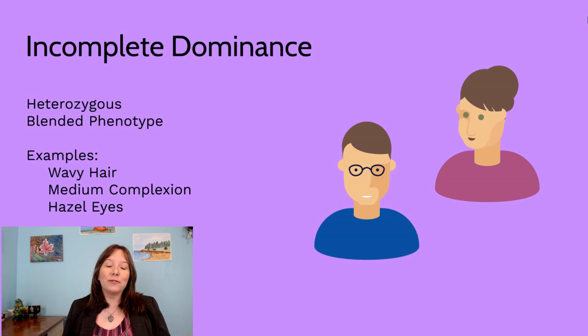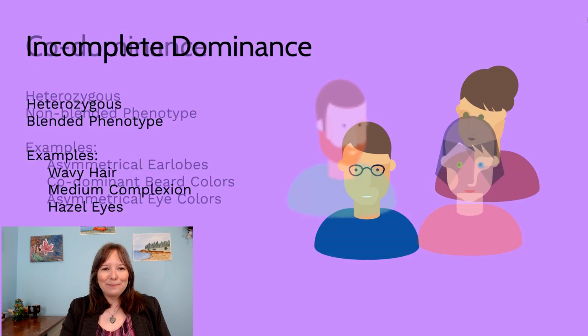We might also see this in terms of height. With a tall parent and a short parent, you might have a medium height offspring. There's lots of different incomplete dominance where it happens in a blended way. By blended, we mean nearly all the cells are showing this sort of hybrid, or this sort of mixing of the two different genotypes, two different alleles.